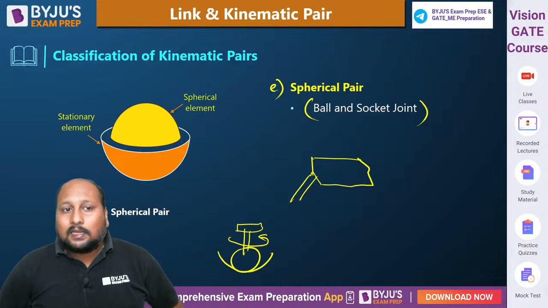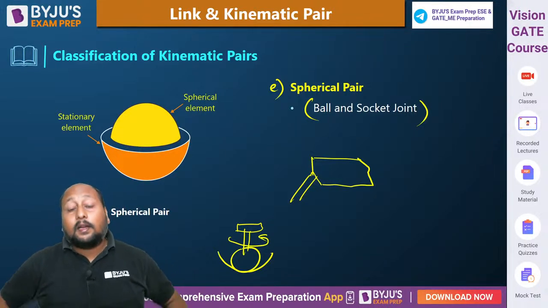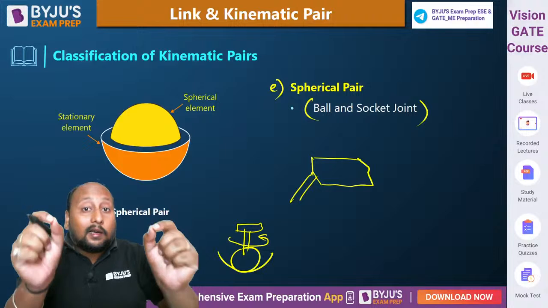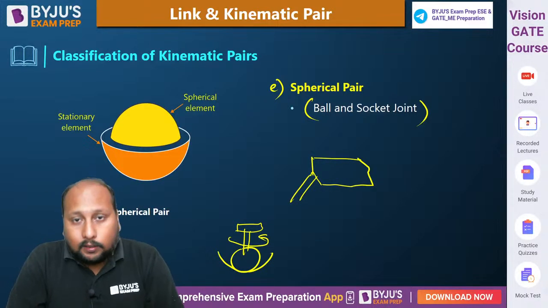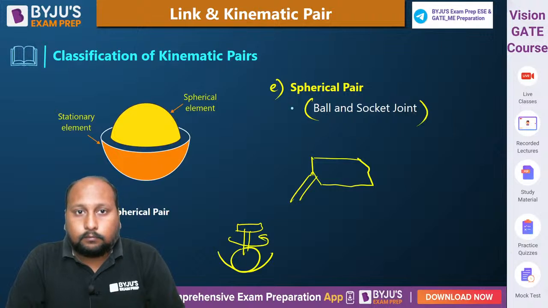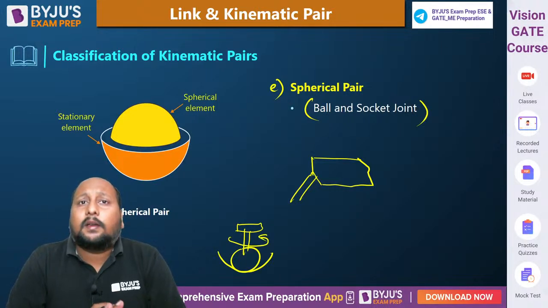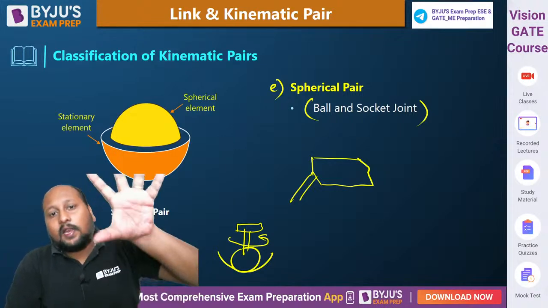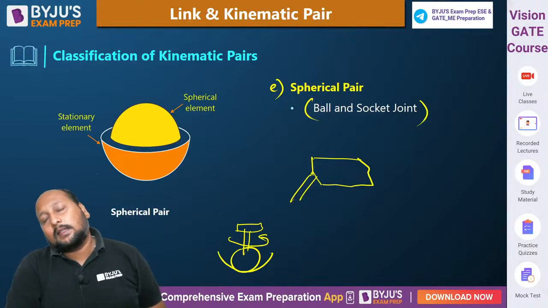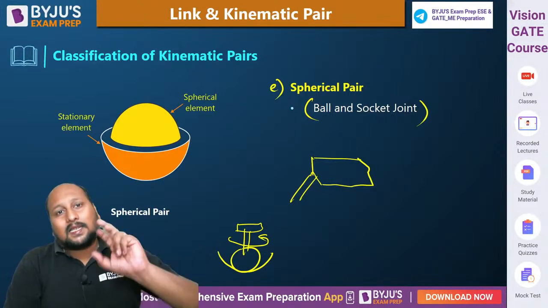Okay, so this is the classification of kinematic pair according to the type of relative motion. All of this was according to the type of relative motion: sliding pair or prismatic pair, turning pair, revolute pair or pin joint, rolling pair, screw pair, and the spherical pair. So five different types of pairs we have discussed in particular. Now let us talk about the second classification.